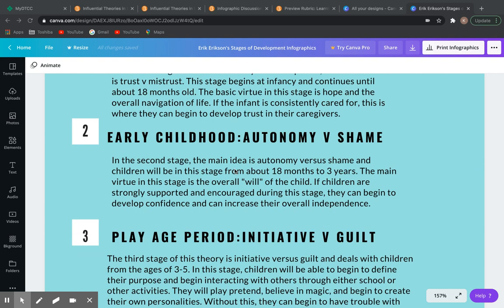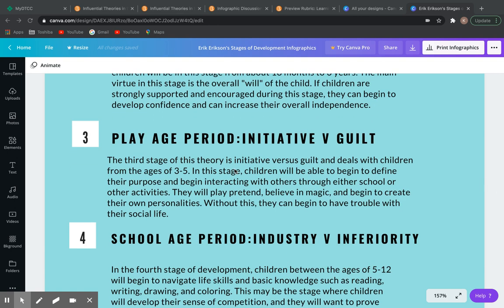The second stage is early childhood, which is autonomy versus shame. This stage is from children that will be in the age of 18 months to 3 years. The main virtue in this stage is the overall will of the child. If children are strongly supported and encouraged during this stage, they can begin to develop confidence and can increase their overall independence. The third stage is the play age period, which is initiative versus guilt.